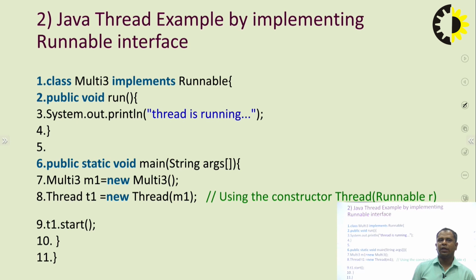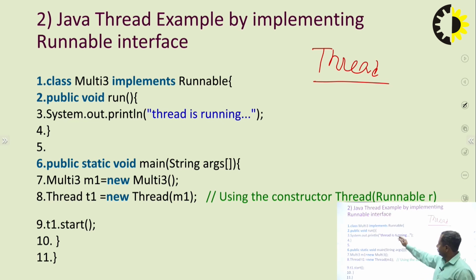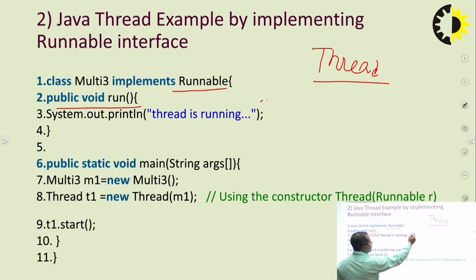Next is a Java thread example by implementing the Runnable interface. Already discussed, there are two ways to create a thread in our application: first is extending the Thread class, and second is implementing the Runnable interface. Like the previous example, here the run method is used. In the run method, we can design any program or any logic, and this run method will execute when we call the start method.